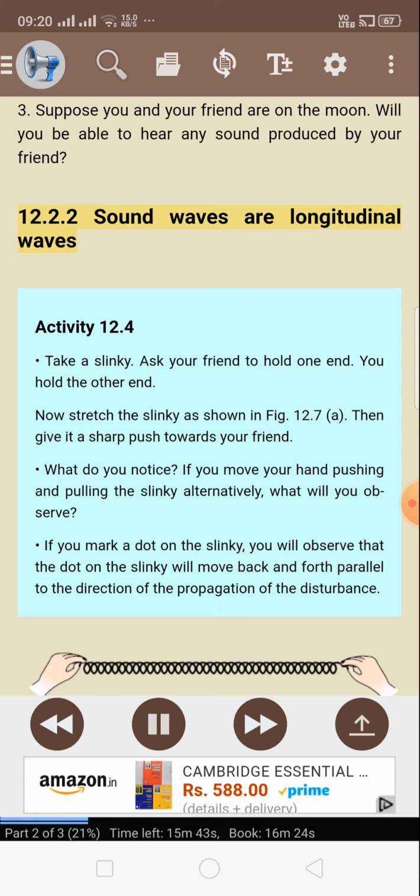12.2.2 Sound waves are longitudinal waves. Activity 12.4. Take a slinky. Ask your friend to hold one end. You hold the other end. Now stretch the slinky as shown in figure 12.7. Then give it a sharp push towards your friend. What do you notice? If you move your hand pushing and pulling the slinky alternatively, what will you observe?